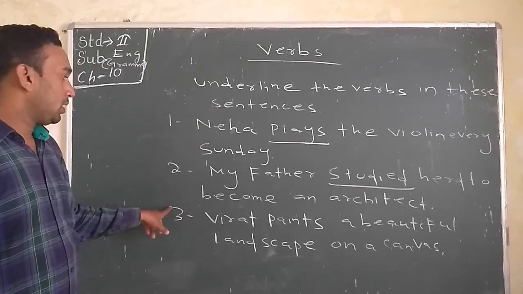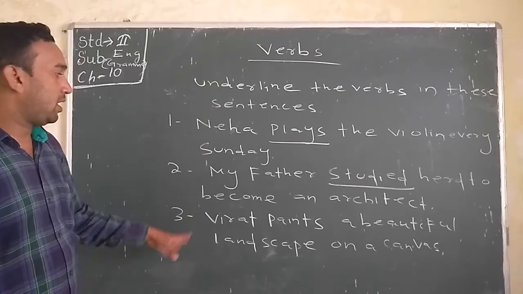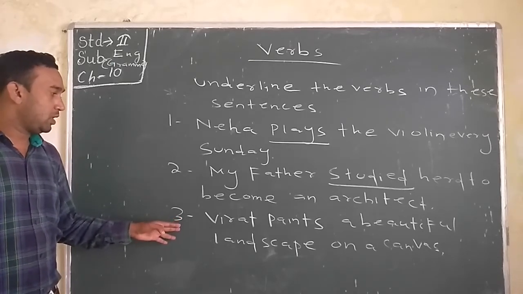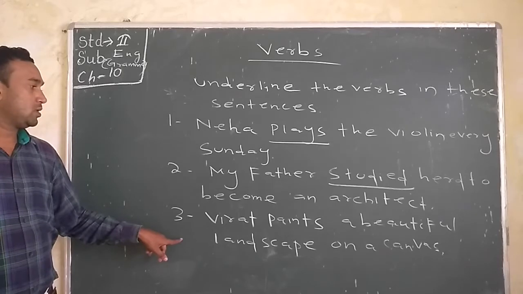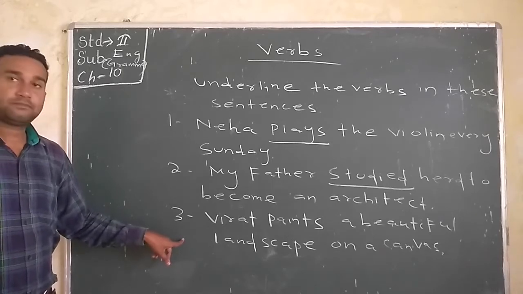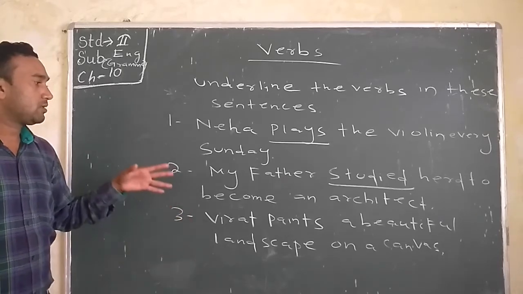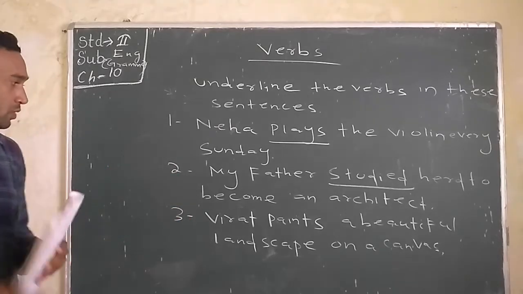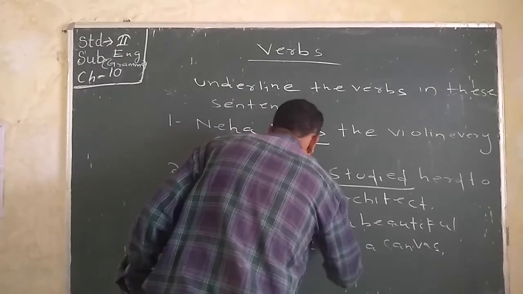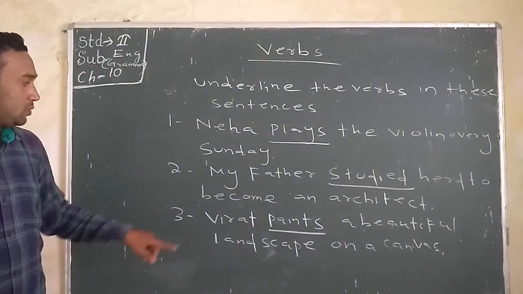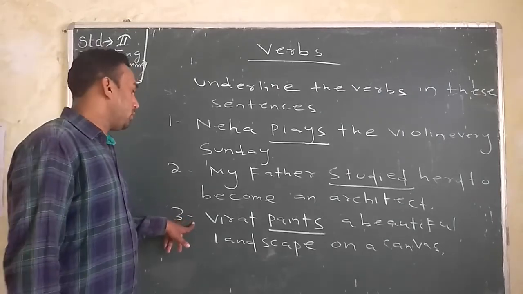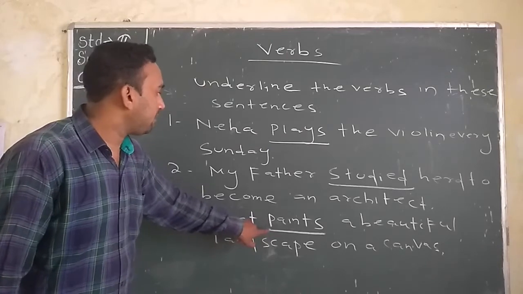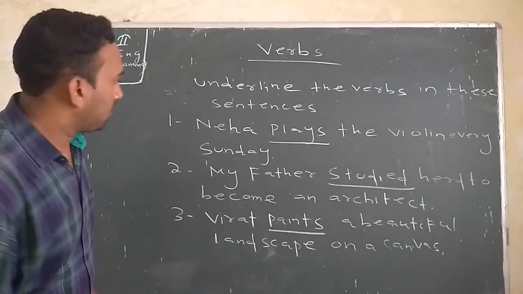So in this sentence, which is the verb? Okay, so first we find out: Virat paints a beautiful landscape on a canvas. So which is the verb, the naming words or the doing words? Which is the verb? So here, paints is a verb. So we have to underline paints. Okay, third number also completed.